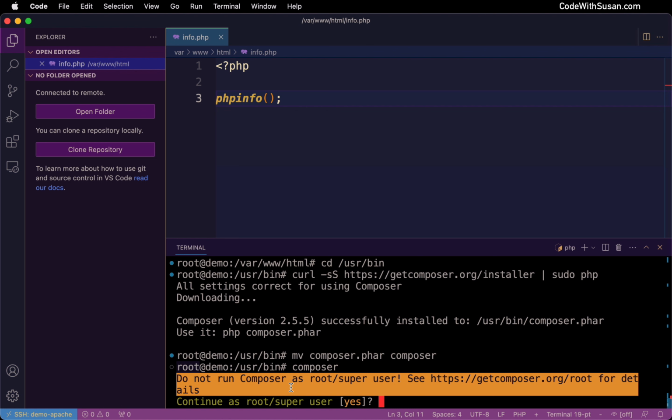You don't want to interact with it as that root admin user, just because that root admin user has full privileges over your server and you don't want anything bad to happen there. So long story short, for security purposes, don't do what I'm doing in terms of operating as the root user. In my case, like I said, this is just a demo, so I'm going to ignore this, just say yes and proceed with working with Composer.